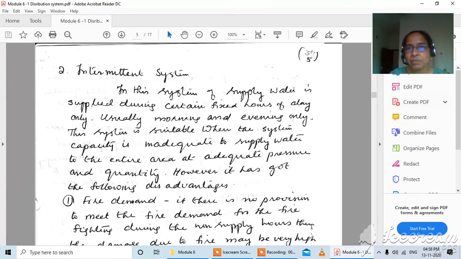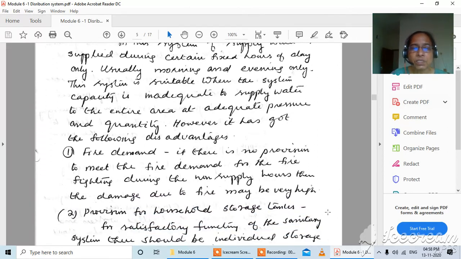But this system has certain disadvantages. What are the disadvantages? First one is the fire demand. If there is no provision to meet the fire demand for firefighting during the non-supply hours, then the damage due to the fire may be very high. Since we are providing water for firefighting also, if there is no supply of water when there is a fire, since it is the non-supply hours, then it will be damaging a lot. That is one problem.